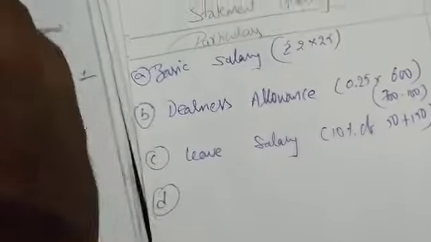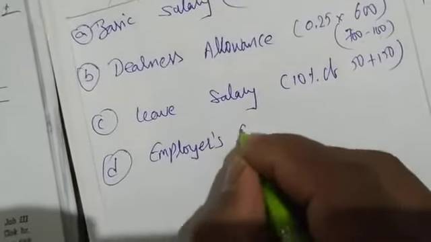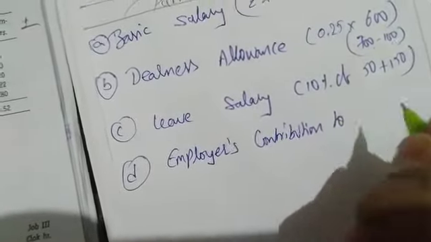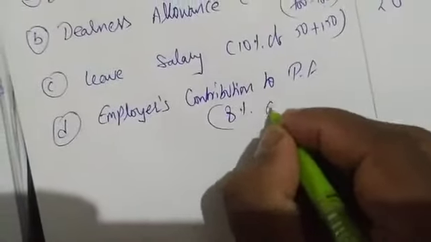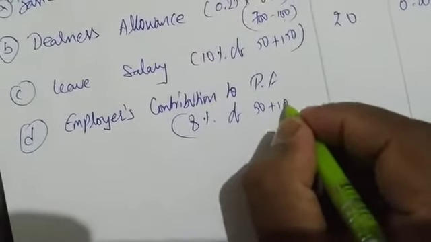Next, D point: employer's contribution to PF. What is it saying? How much percent? 8% of A plus B plus C. 8% of A is this, B is this, and C is this. 50 plus 150 plus 20.